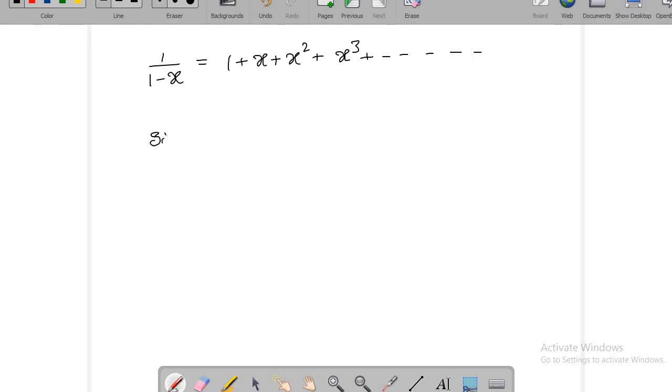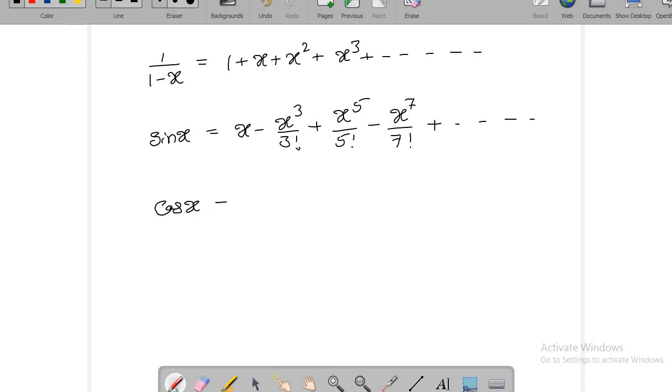And another expansion is sin x, which is x minus x cube by 3 factorial plus x power 5 by 5 factorial minus x power 7 by 7 factorial plus and so on. And the other expansion is cos x, 1 minus x square by 2 factorial plus x power 4 by 4 factorial minus x power 6 by 6 factorial plus and so on.